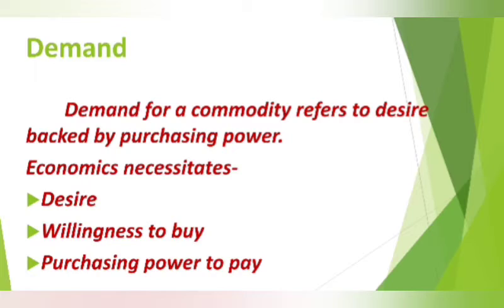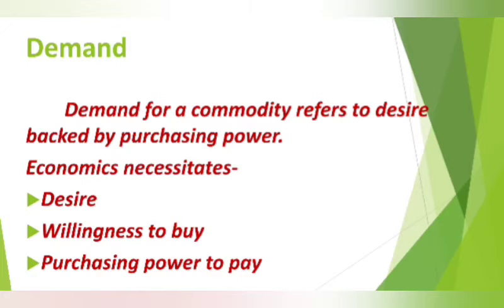That is the willingness to buy. Then when he is able to pay for the car, that becomes the purchasing power to pay. So these are the economic necessities. Thus, the demand for any commodity mainly depends upon the price of that commodity.